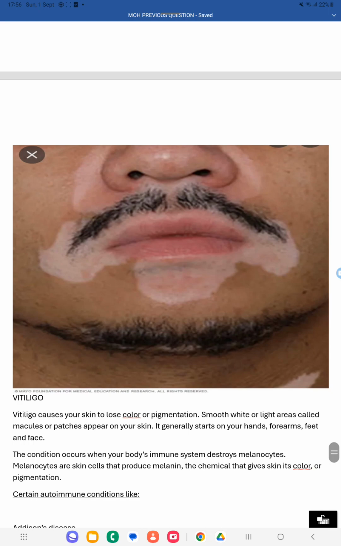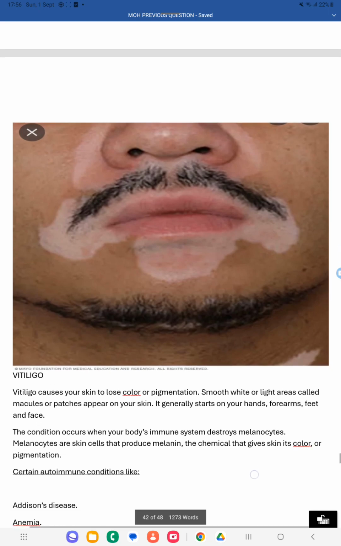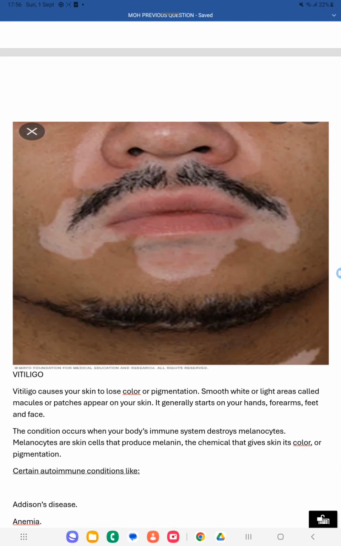The next picture they have shown is vitiligo. You can see the white patches. Vitiligo means the skin color is being lost. Loss of pigmentation is called vitiligo. Usually you can see it in the hand, forearm, feet and face area. These are the locations where you can get vitiligo. Vitiligo is an autoimmune condition.